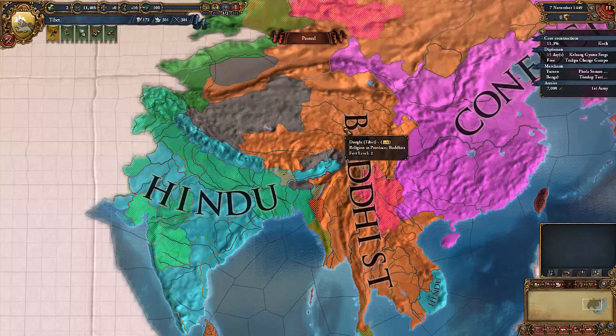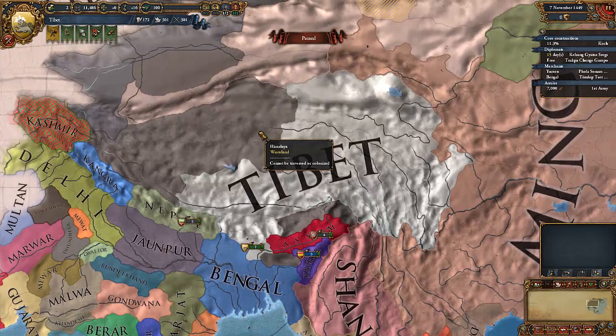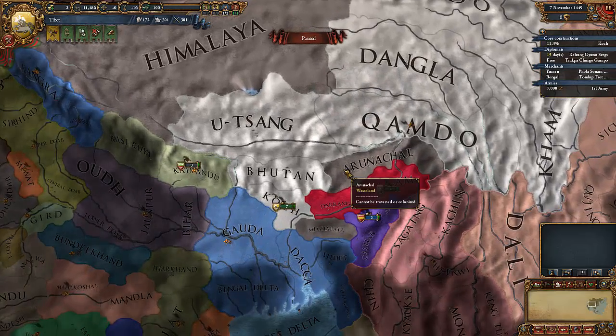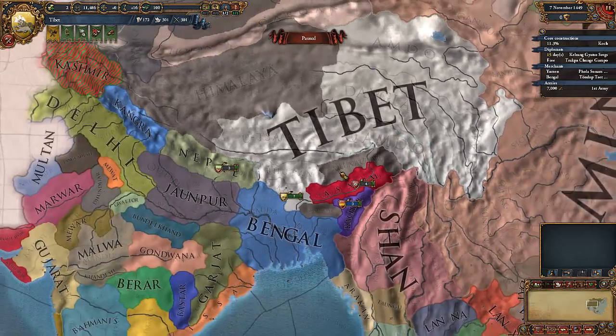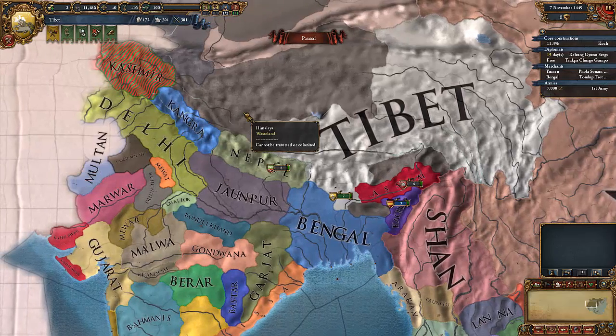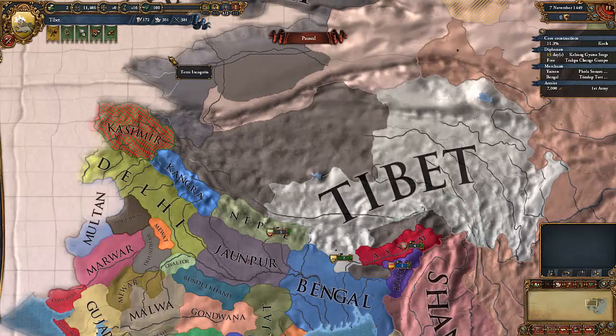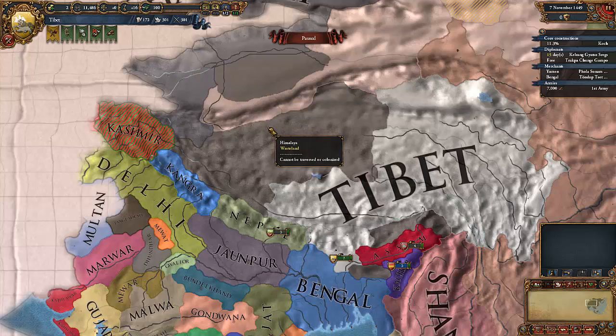So therefore you can arrange a marriage between the Buddhists and Hindus. The same applies for the Christian faiths of Catholicism and Orthodox. Those two can get married with each other. But you can't, say, have a Christian get married to a Muslim because their ways are just too different. Not only that, but also the opinion penalty for different religion and being heathens is quite hard to get over.